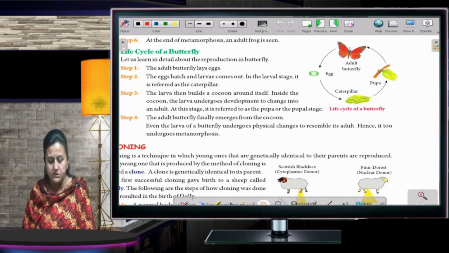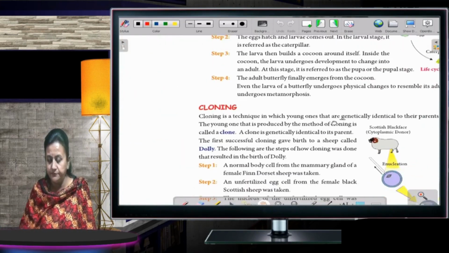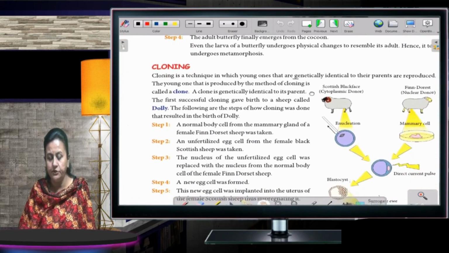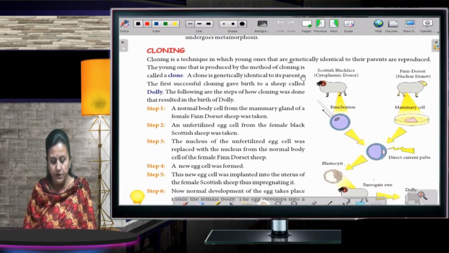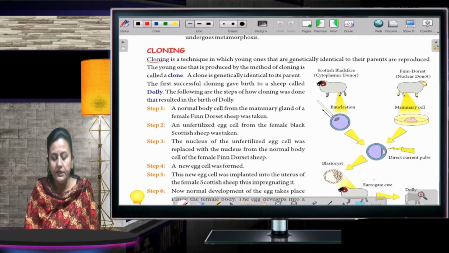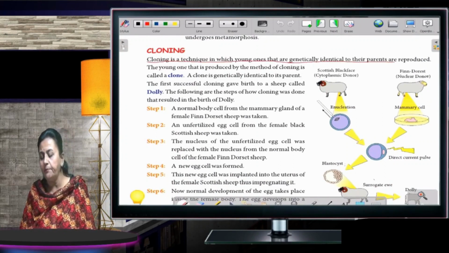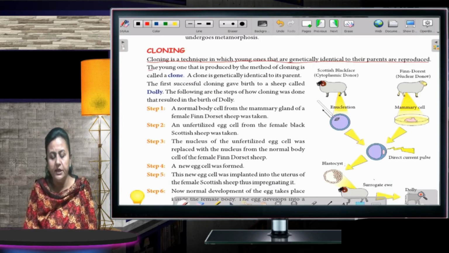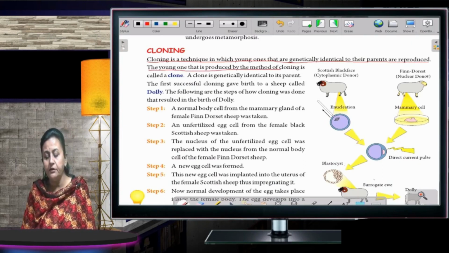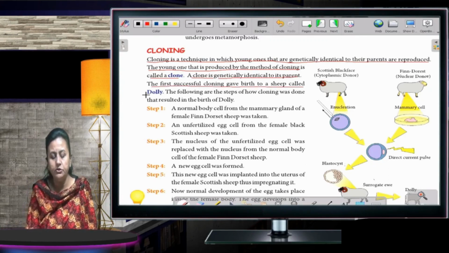Now, what is cloning? This is a new term for you, cloning. You can see on your screens, cloning. Now, what is cloning? Cloning is a technique in which young ones that are genetically identical to the parents are reproduced. The young one that is produced by the method of cloning is called a clone. A clone is genetically identical to the parent. The first successful cloning gave birth to a sheep called Dolly.